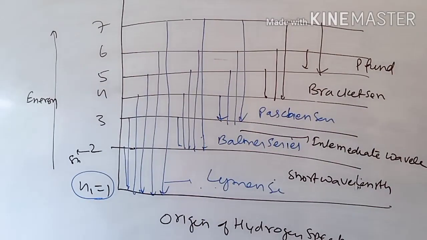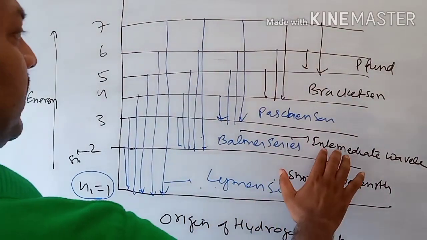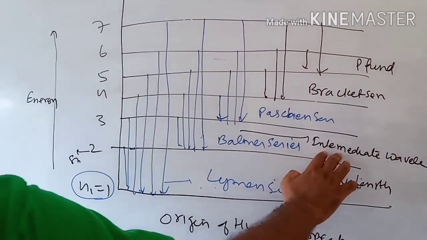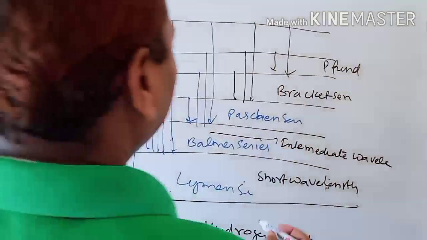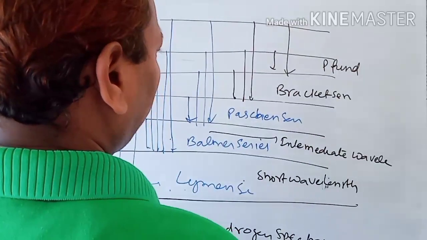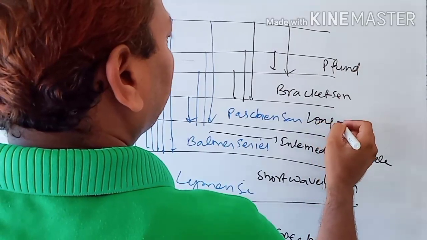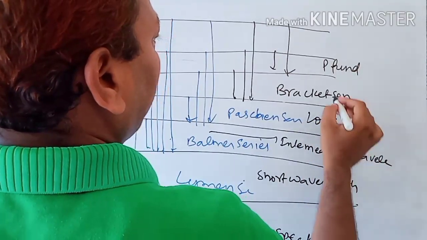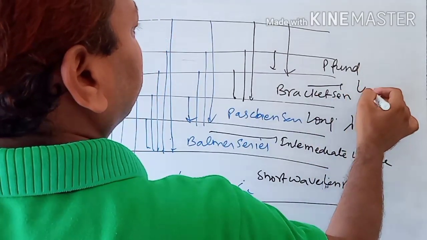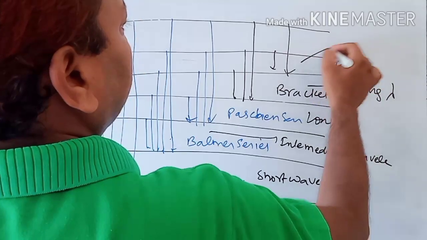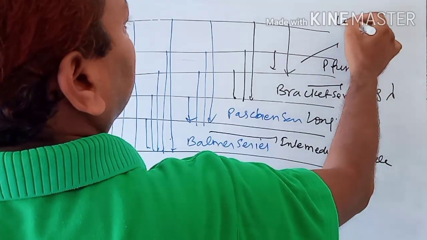Now, Lyman is the short wavelength, Balmer is the intermediate wavelength, and after that Paschen is the long wavelength. This is a long wavelength, lambda. It is also a long wavelength. It is also a long wavelength.